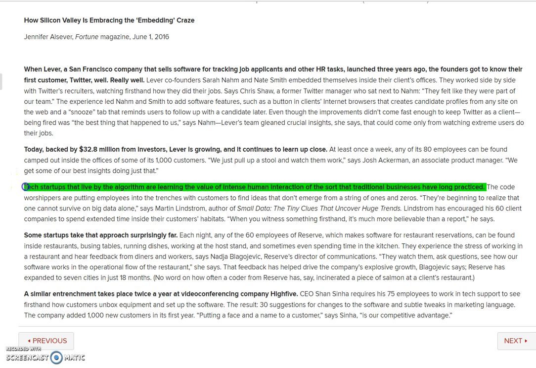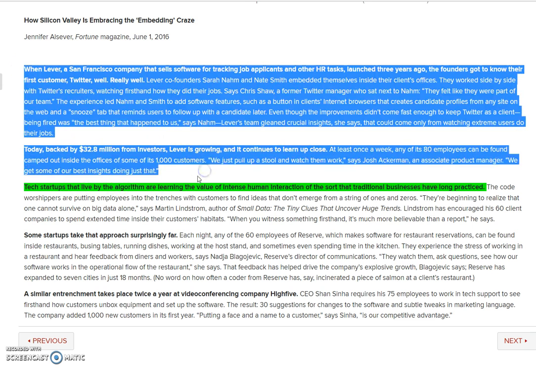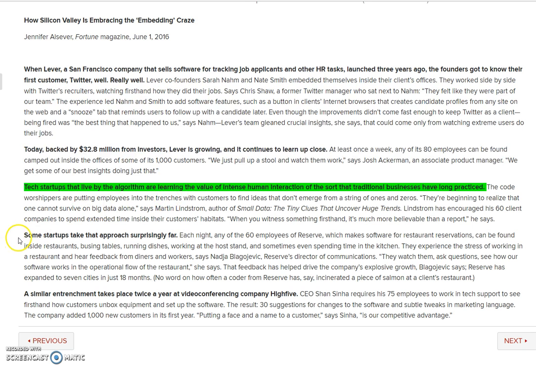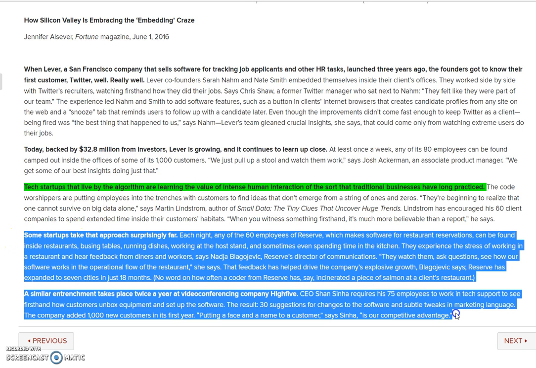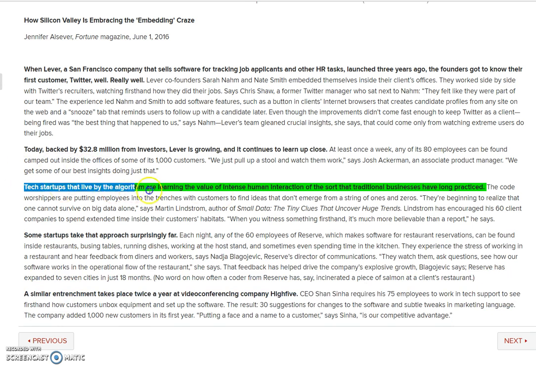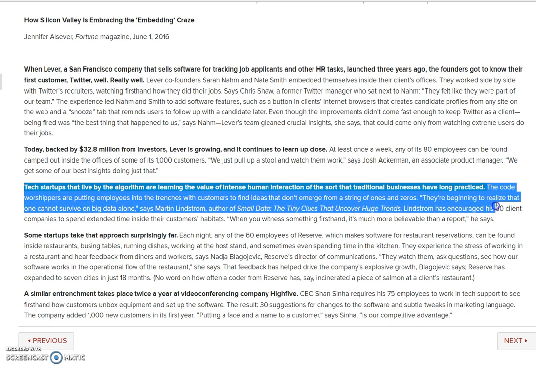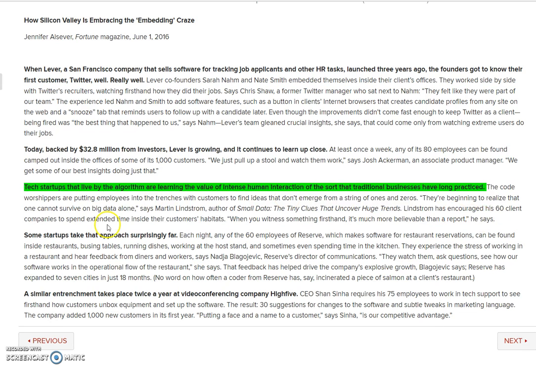Now, how do I know that this sentence is the thesis statement, if you will, for the whole thing? Well, if you look at it this way, the first 2 paragraphs are about Lever, and then the remaining paragraphs are about 2 other companies all doing this kind of thing. This is the most general statement of this, that this is a general pattern that's happening. And so that's how I say, okay, this is the sentence that embodies the whole text. So I put it in green.